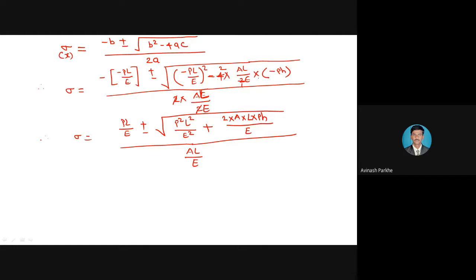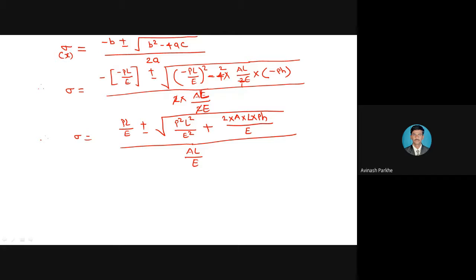Then this minus 4 minus PH, minus becomes plus. Then in this particular equation, at the numerator 4 is present, at the denominator 2 is present. So 2 ones are 1, 2 twos are 2. So I have written the numerator terms as it is, 2 into area into length into P into H divided by E. Similarly, at the denominator side, this 2 from the numerator and 2 from the denominator will get cancelled. Only the term AL upon E remains.